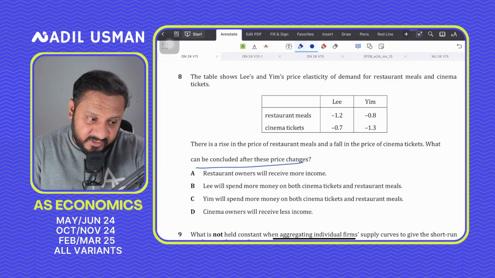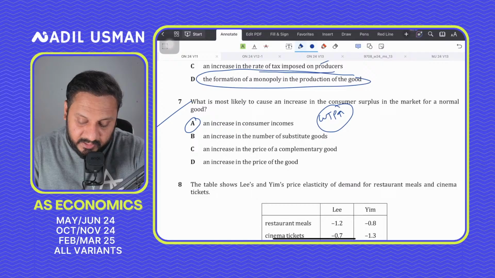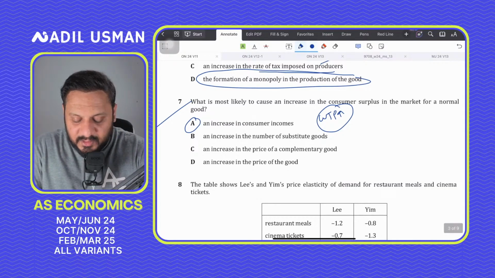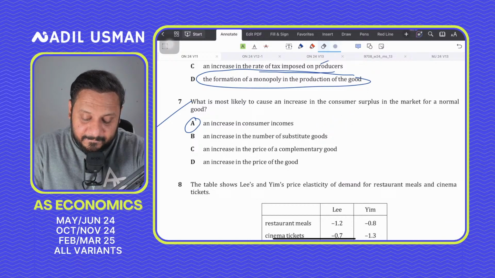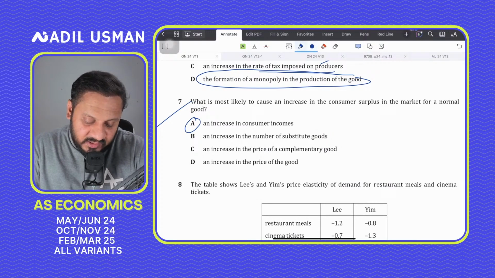The table says, why not B? An increase in number of substitutes. An increase in number of substitutes would basically increase the demand for the good. No, it's an increase in number of substitutes, so that can't be it. It's not an increase in price of substitute, it's an increase in number of substitutes.